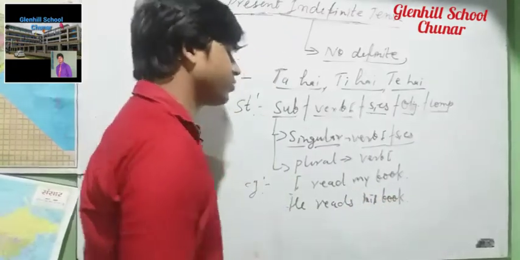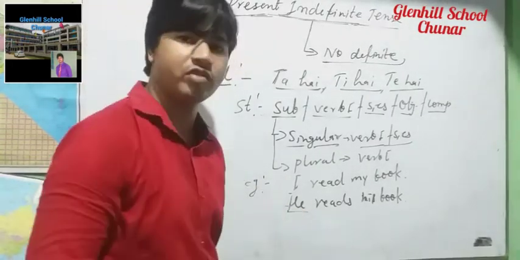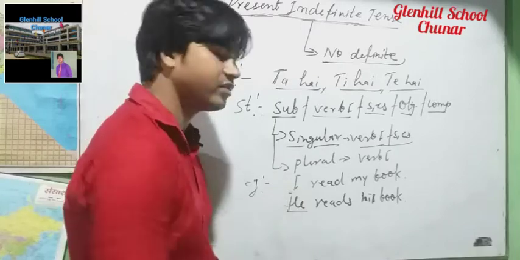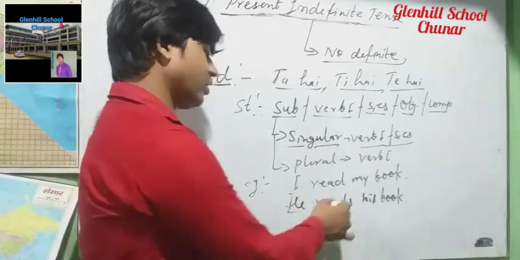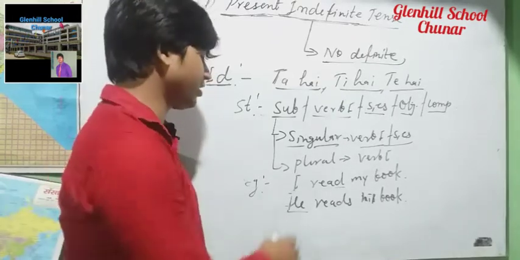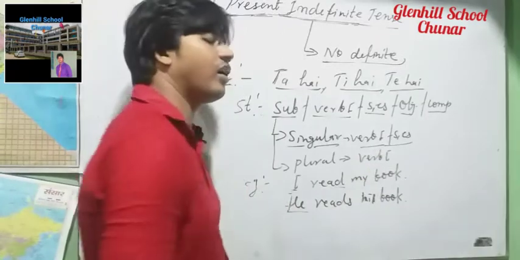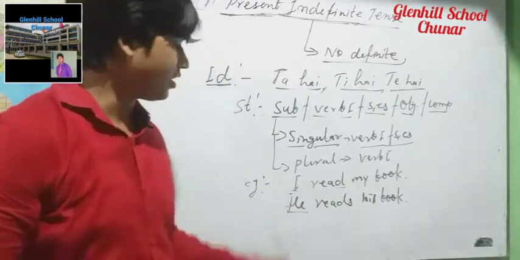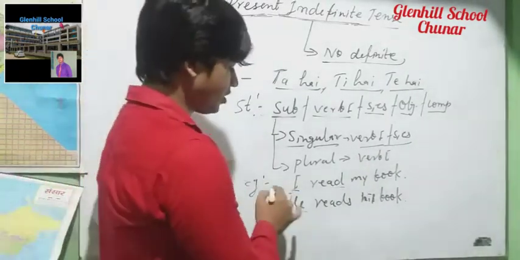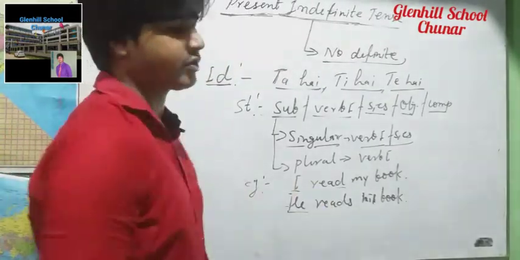In both sentences the only difference is that here the subject is singular and here it is plural. I is not plural but is considered plural, that's why we use only the verb first form. It is the subjective case in first person, so we use only the verb first form.